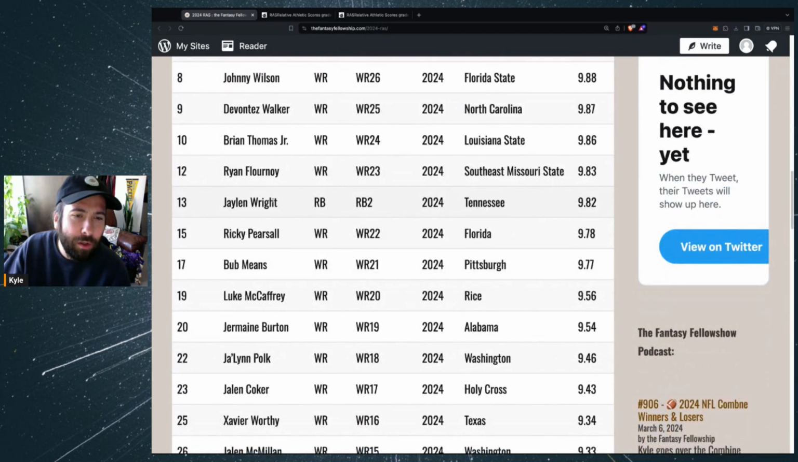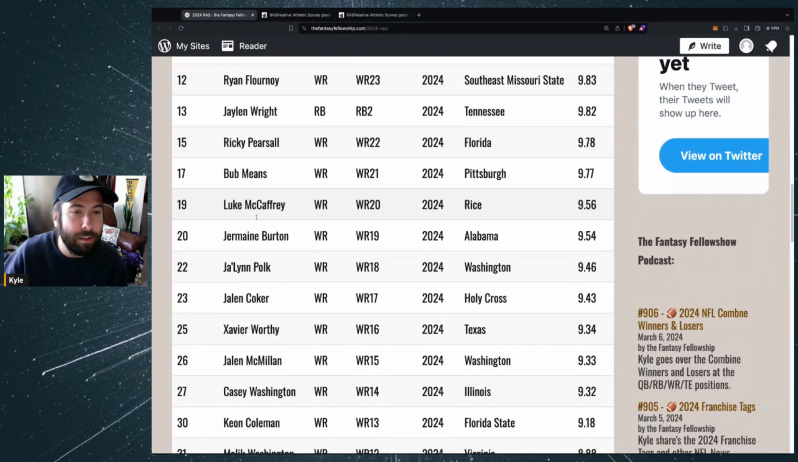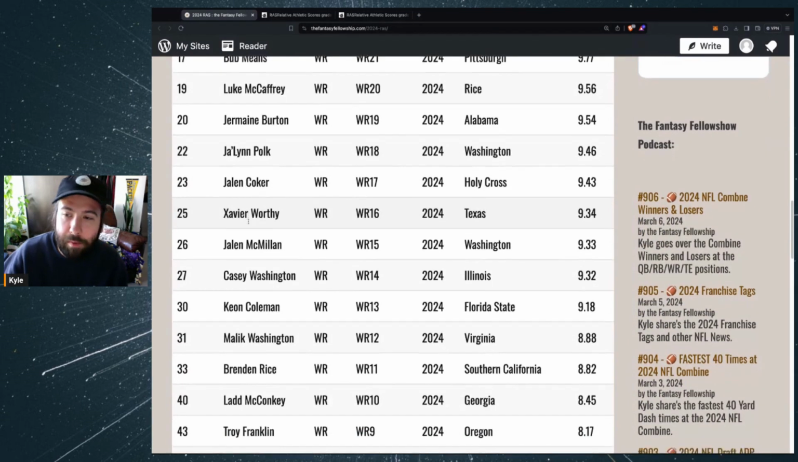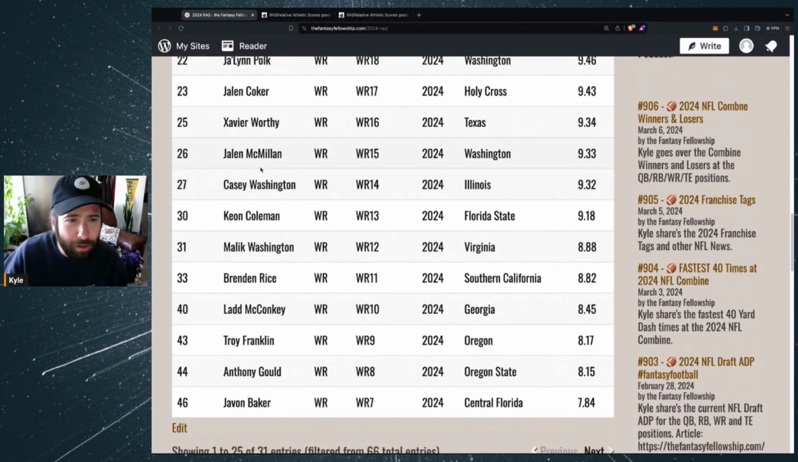I don't know why our receivers are popping up here, but Ricky Pearsall, I like him quite a bit, 9.78. Bub Means, 9.77. Luke McCaffrey, 9.56. Jermaine Burton, Jalen Pope, Jalen Coker, all in the 9.4s, 9.5s. There's Xavier Worthy, the fastest player in NFL draft history, 9.34. Jalen McMillan, Casey Washington, Keon Coleman with a 9.18, Malik Washington, Brendan Rice, there's Ladd McConkey, 8.54, Troy Franklin, Anthony